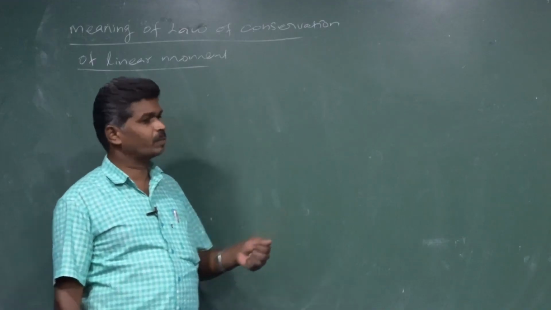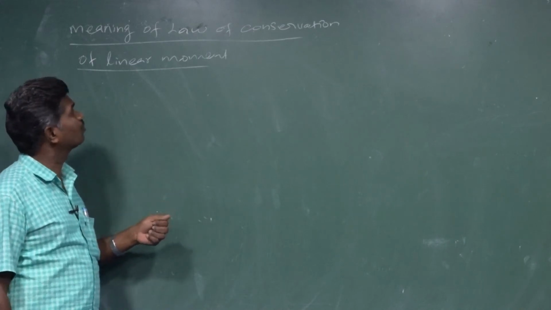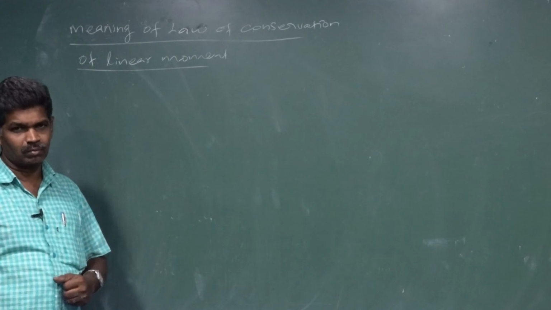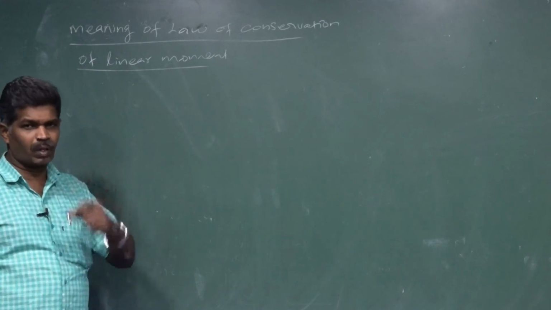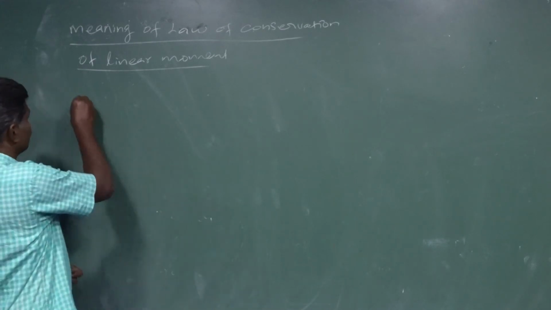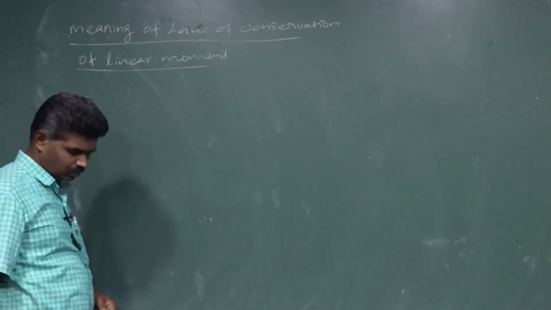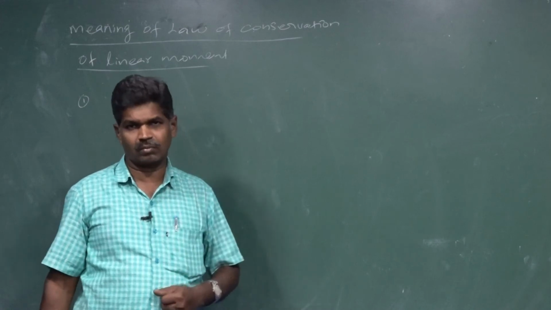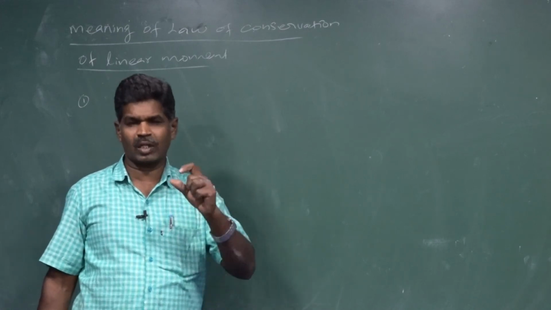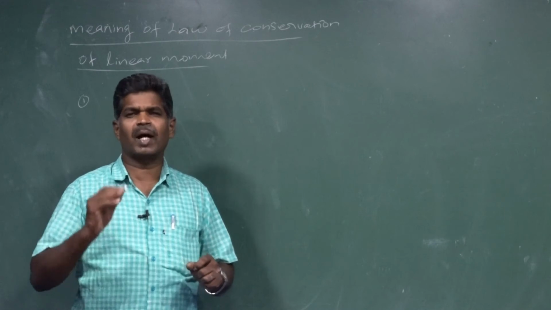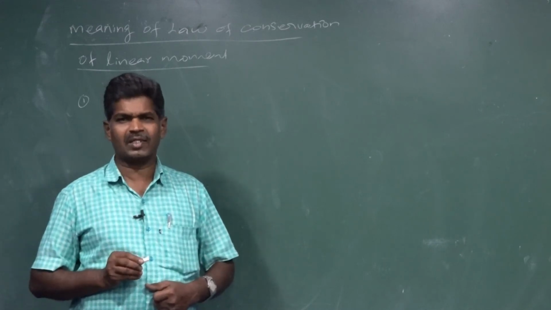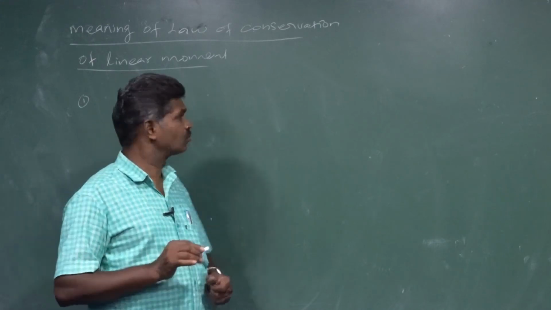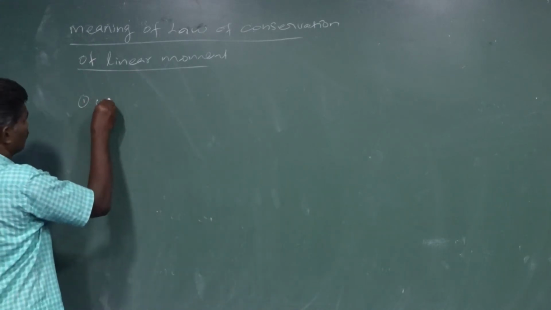Okay. Next, we are going to see the meaning of the law of conservation of linear momentum. There we have two points. The first point is: linear momentum is a vector quantity. That vector quantity has both magnitude and direction, without external force.